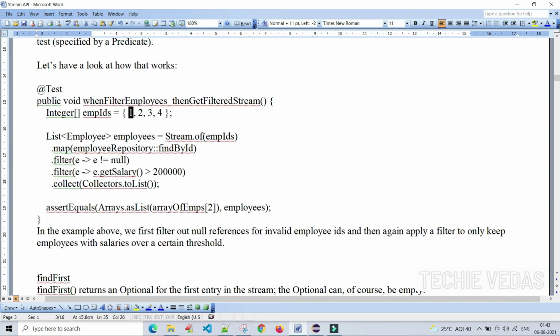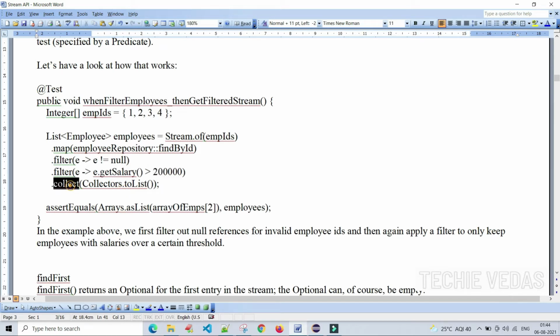We are using one condition, that is e not equal to null. We are saying that this element should not be null. That is one condition, checking that it shouldn't be null. Second condition, the salary we are getting for that employee should be greater than 2 lakhs.